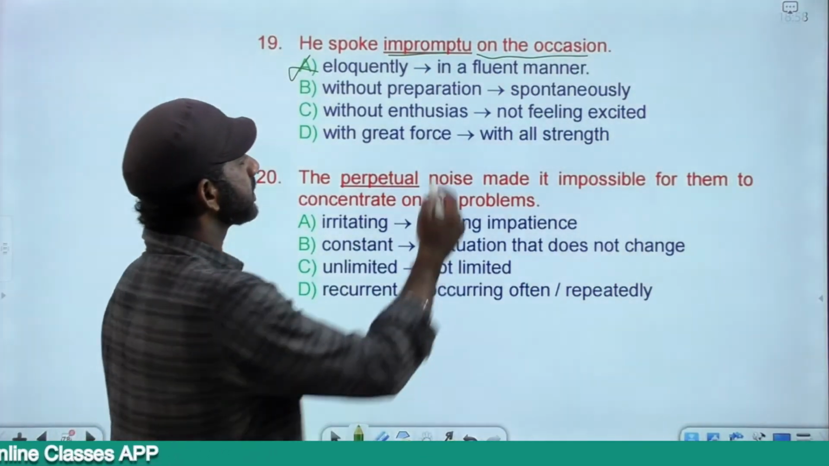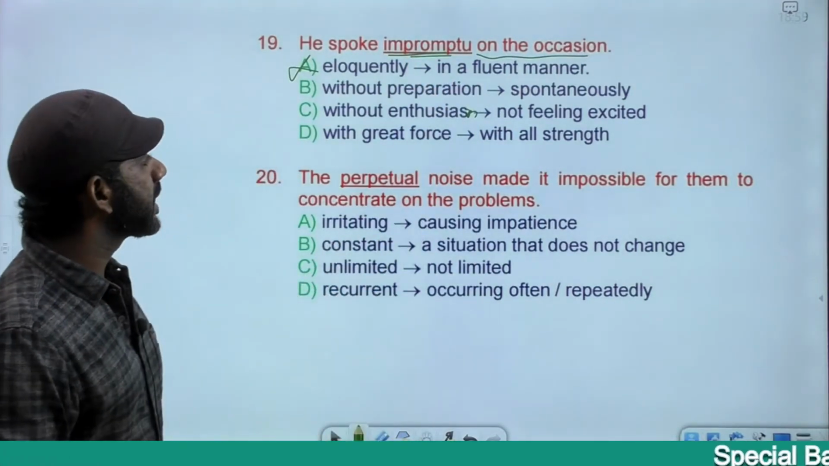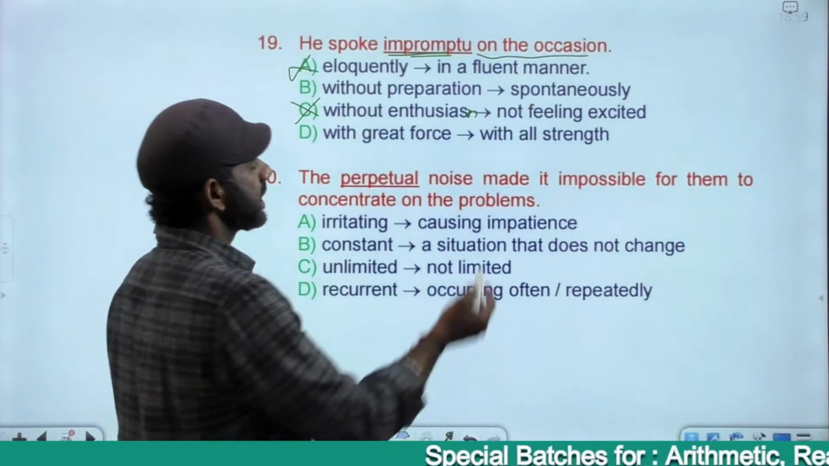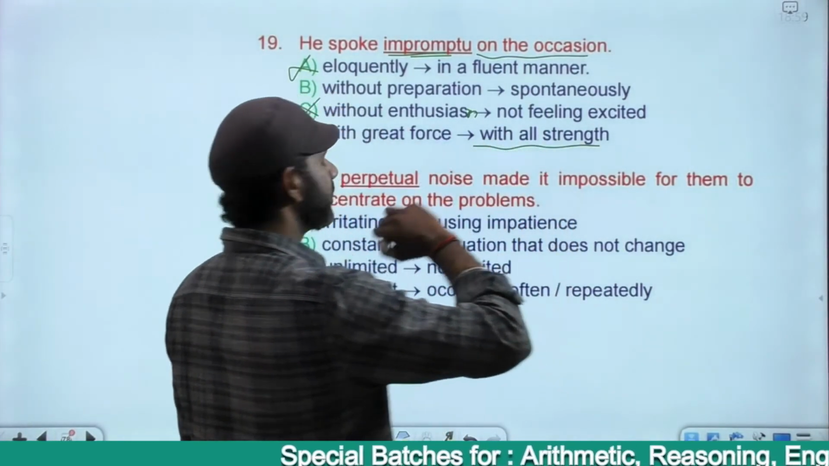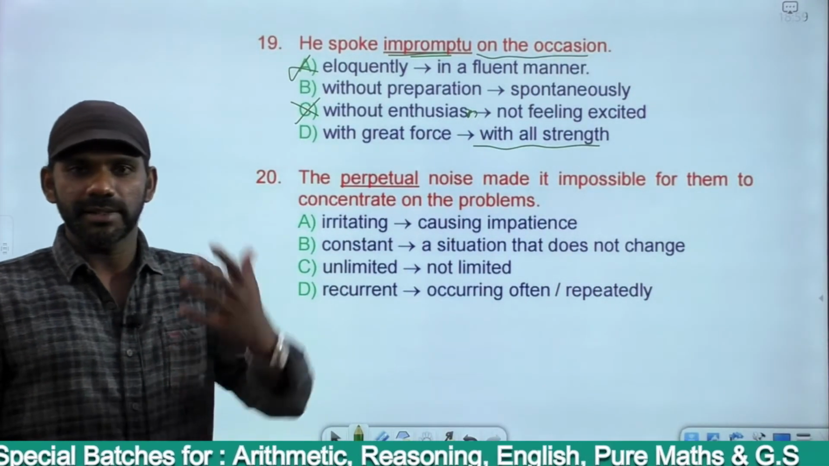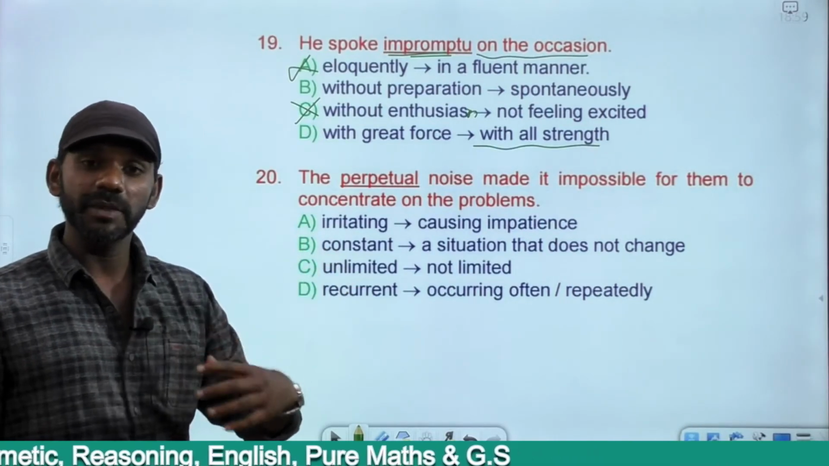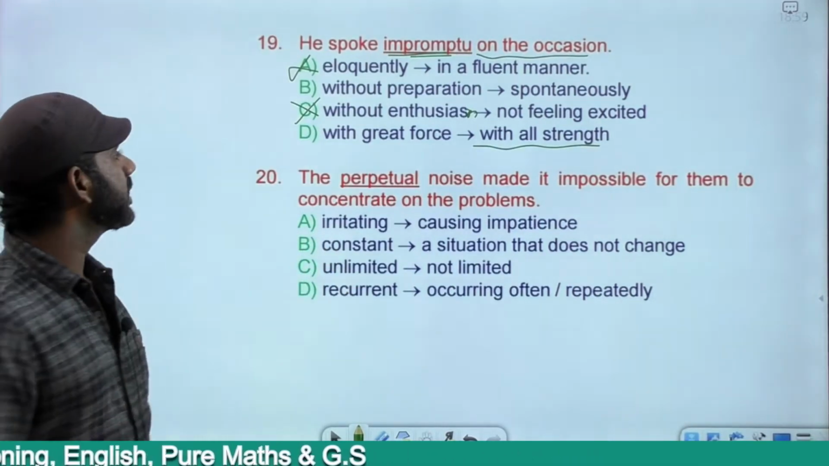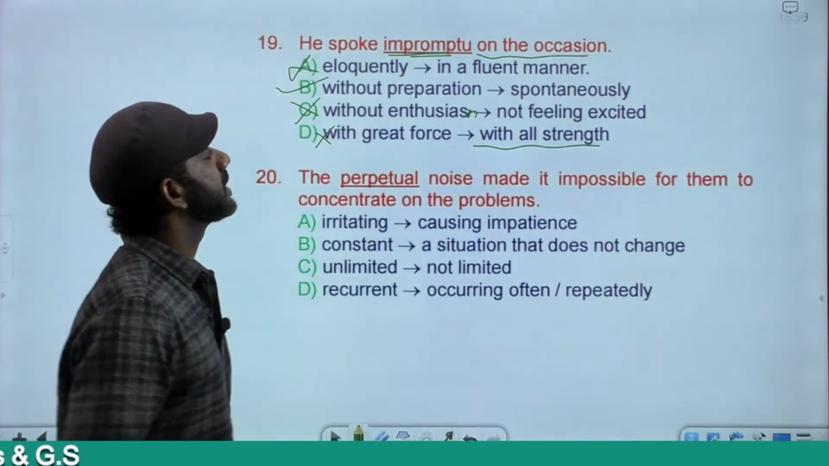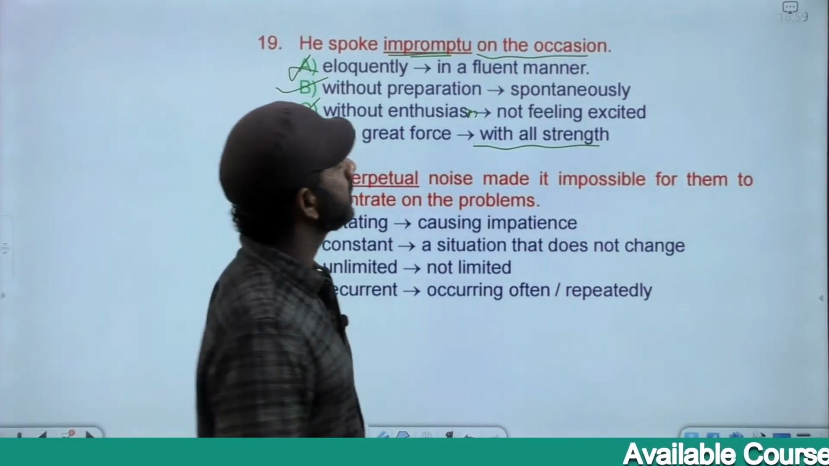Without enthusiasm. This is in a way positive. Without enthusiasm is negative. With great force, with all strength. Now whatever we say, we must say it in a forceful manner. Only then we can create an impression on others. We can impress others. But that is not the meaning of the word impromptu. Impromptu means without preparation. All of a sudden, that meaning comes with option B, spontaneously, without preparation. He spoke spontaneously or without preparation on the occasion.